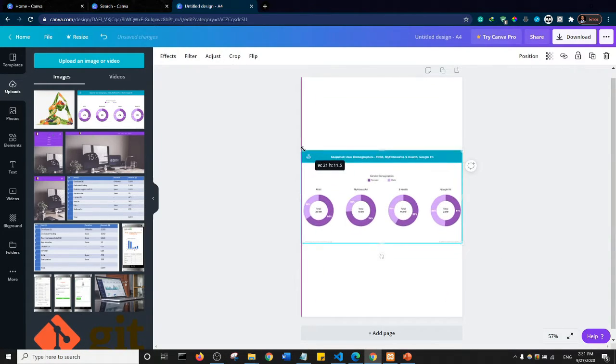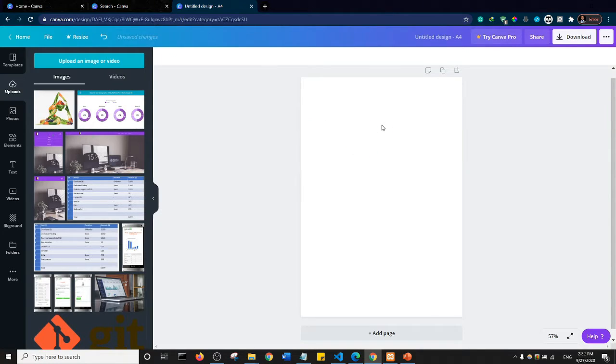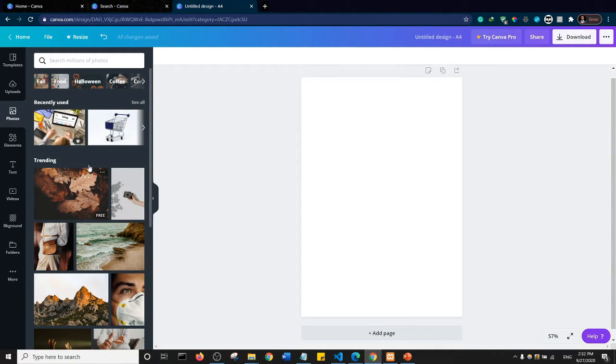So I can move it upwards and stuff. This image is kind of blurry, so I don't think I'm going to use it. I'll just select this, and if I want to get rid of it, I'll just press the delete key, and it is out of the flow of the page. So next, on the menu here, you can see there's photos. Essentially these are photos that come with Canva. Some of them are premium photos, some of them are free. For example, this one is a premium photo.